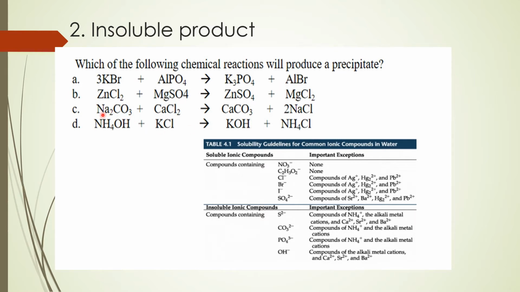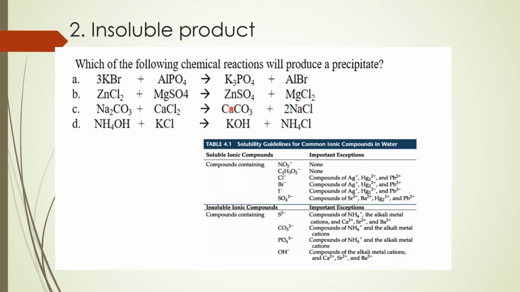Okay, so take, for instance, letter C, sodium carbonate and calcium chloride, where you form calcium carbonate and sodium chloride. Let's take first sodium chloride. Chloride is among the soluble ionic compounds. The exceptions are compounds of silver, mercurous, and lead, pero sodium chloride, hindi siya napasok sa exception, kaya soluble ang chloride.